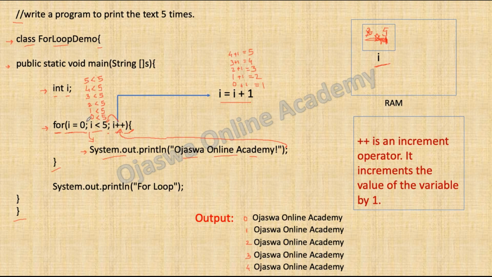So from here, the control of execution will go to the next line of the code after the for loop and it will execute this statement System.out.println and print the text for loop to the output screen. In this manner, using the counter variable, we have iterated the loop 5 times from 0 to 4 and printed the text 5 times without repetition of the code.